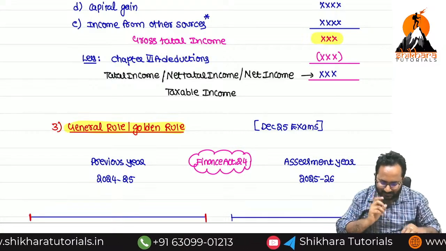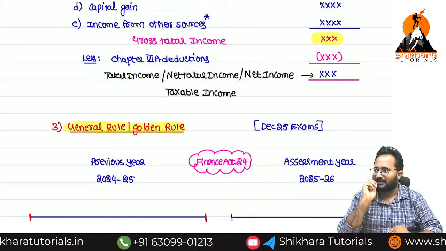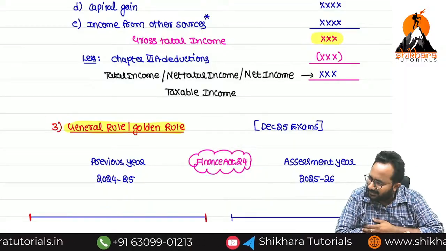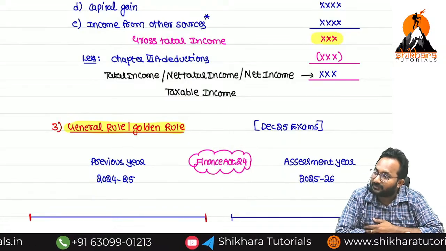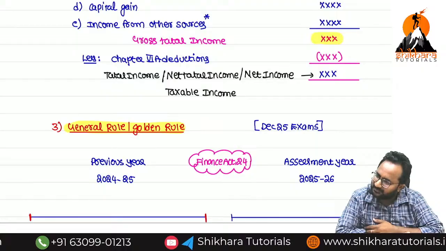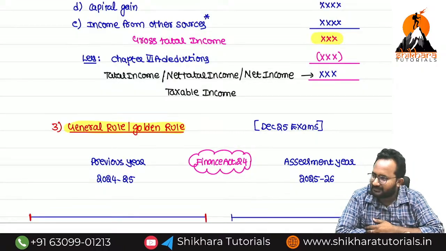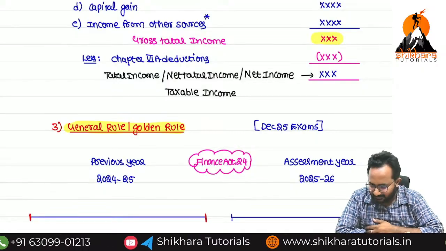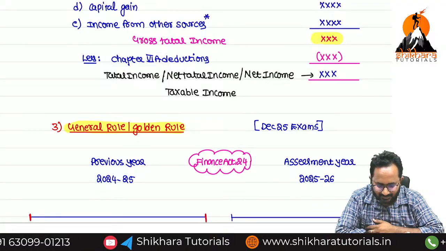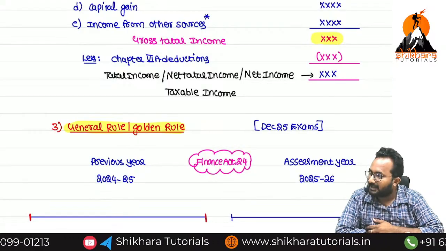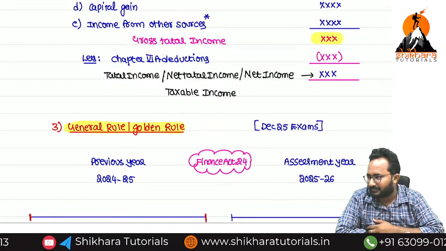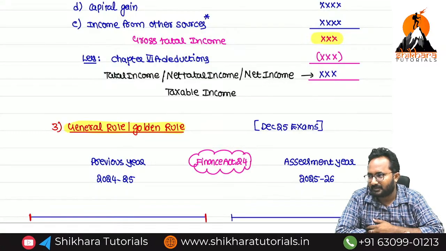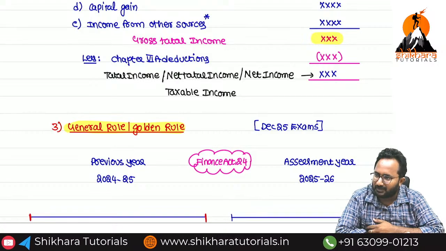Udbhav is the last person to tell the charging section now. Every person whose total income of previous year exceeds basic exemption limit is called an SSC. Next, they need to pay income tax according to the tax rates given in the Finance Act relevant to the assessment year.